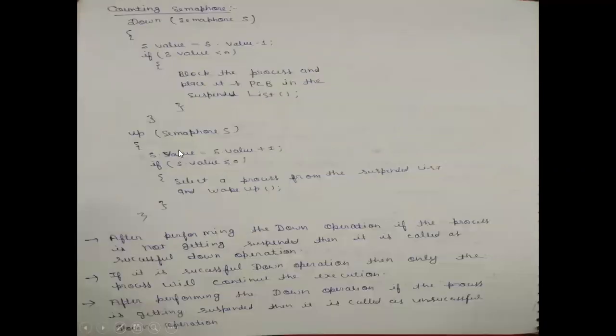So after performing 18 up operations, the final S value will become -6 plus 18, because each up operation increments the S value by 1. The initial value is -6, and in the up operation the S value will be incremented by 1 each time.